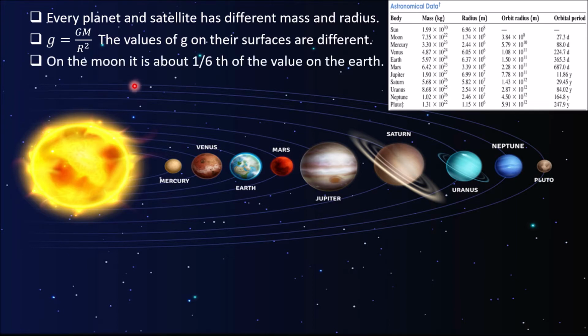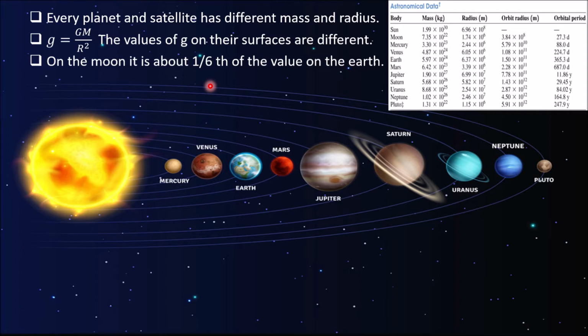On the moon, g is about 1/6 of the value on the earth. So the weight of a person on the moon is 1/6 the weight of the person on the earth. If any person has weight 60 kilogram on the earth, then it will be 10 kilogram only on the moon.